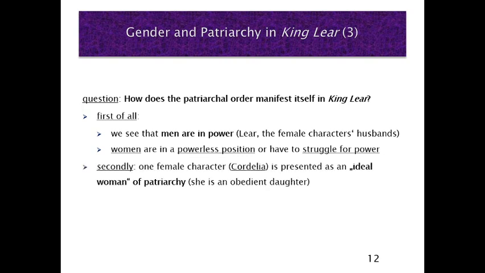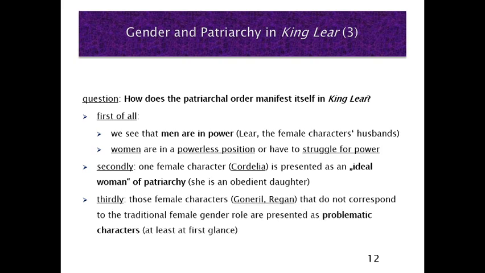Secondly, one female character, namely Cordelia, the third daughter, is presented as an ideal woman of patriarchy. She behaves as an obedient daughter. Thirdly, what we can see is that the other female characters, Goneril and Regan, that do not correspond to the traditional female gender role, are presented as problematic characters, at least, this is important, at least at first glance. They seem to be highly problematic in the play.